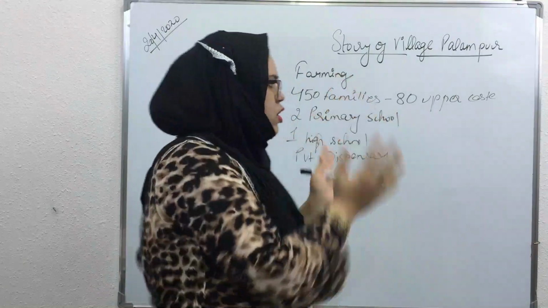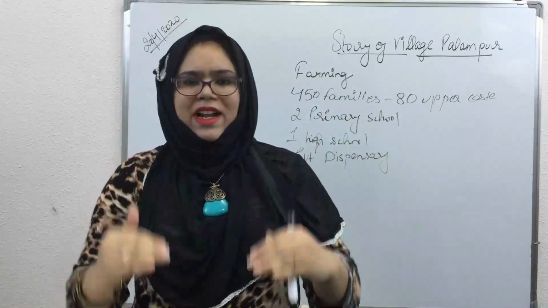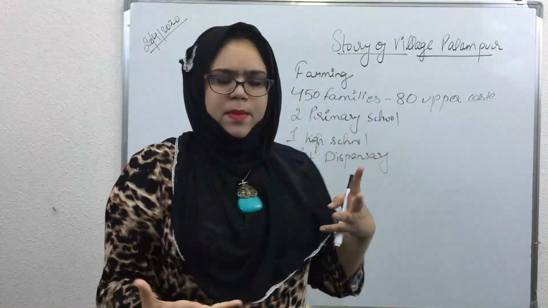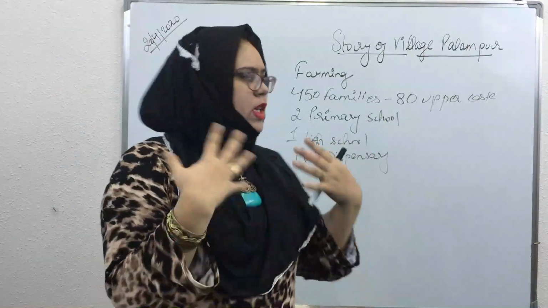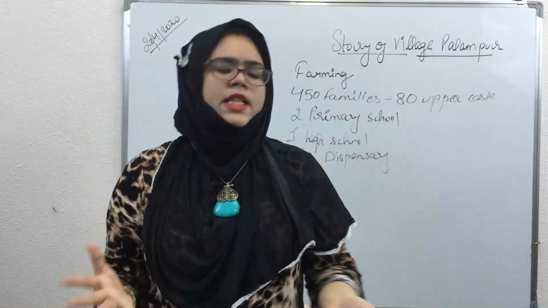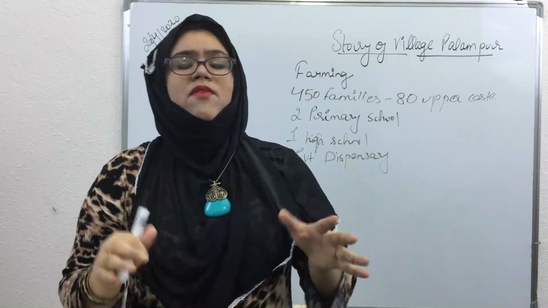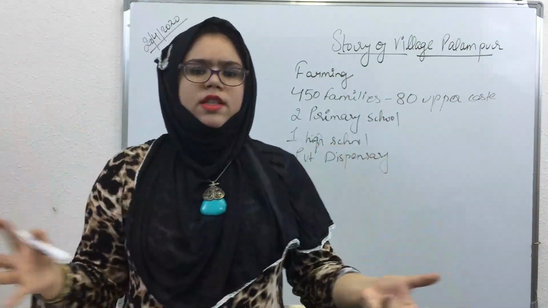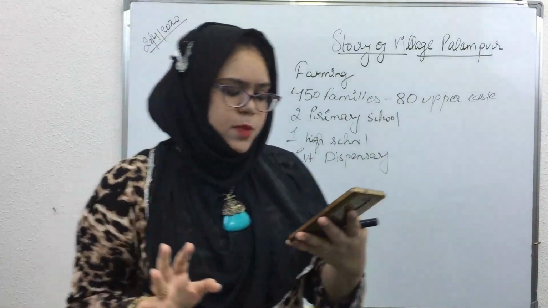So through this gist, or through this introduction, we have come to know that village Palampur is a well developed village. It has a proper farming system. It has families of upper caste and lower caste. It has a primary school. It has a high school. It has a dispensary, a healthcare center. It has a proper electricity system. So through all this, we can say that Palampur is a well-developed village. And like this, you can compare and see other villages near your areas. This was an introduction of village Palampur.